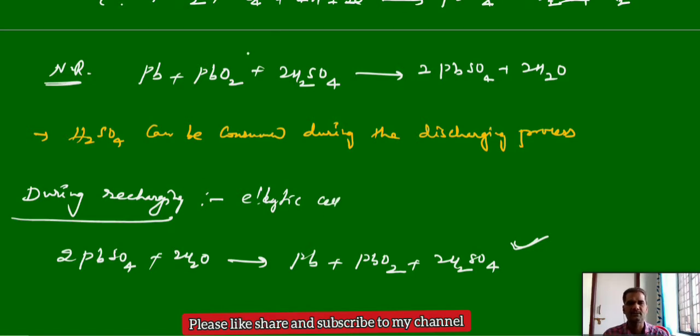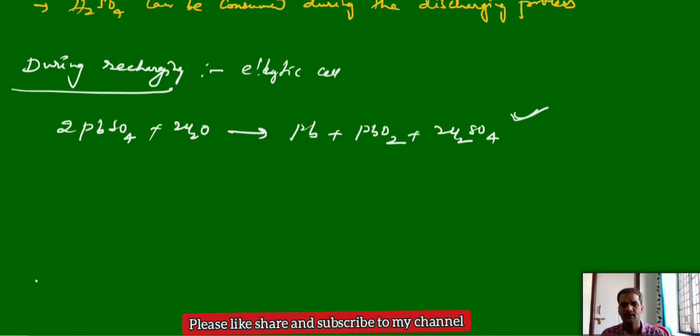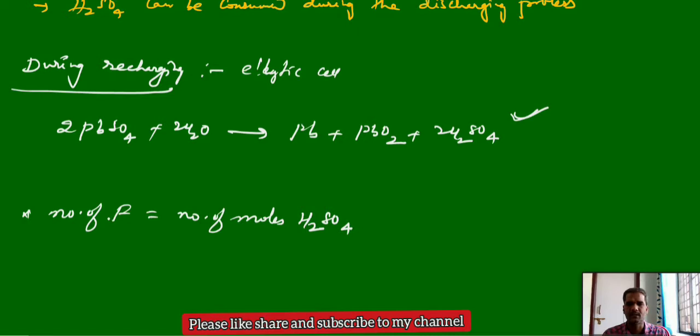And during the discharging process, that can act as an electrochemical cell. Here are some important points you should remember. In case of a lead acid storage battery, the number of Faradays is equal to the number of moles of electrons, which is equal to the number of moles of H2SO4. Whatever the number of Faradays passed, that many moles of H2SO4 are consumed, or that many moles of electrons.